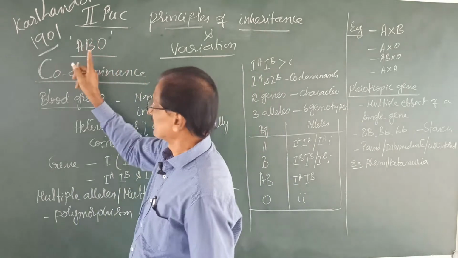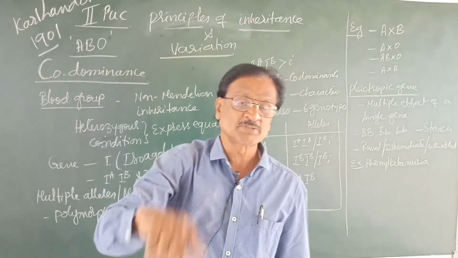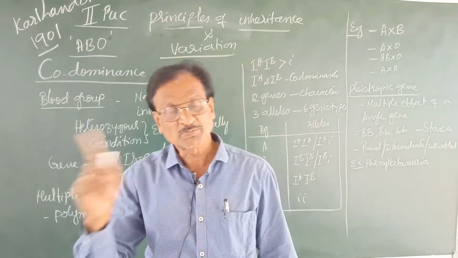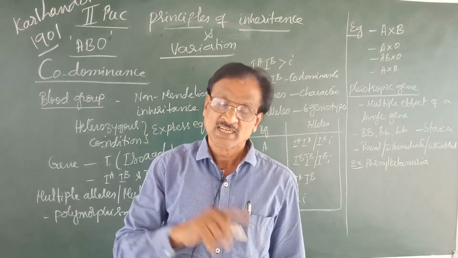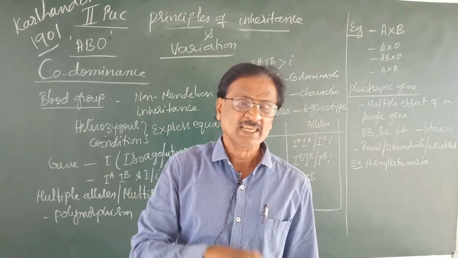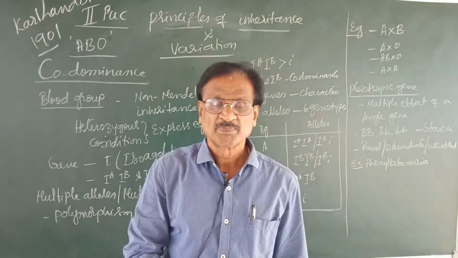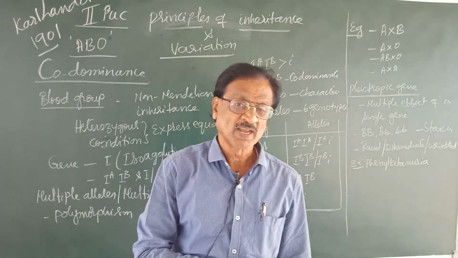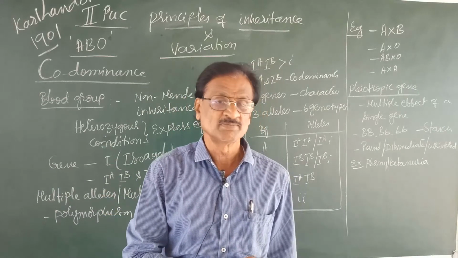If the antigen A is present, then the blood group is A with the corresponding antibody B in the serum. That is, A antigen, B antibody. Antibody is found in serum.